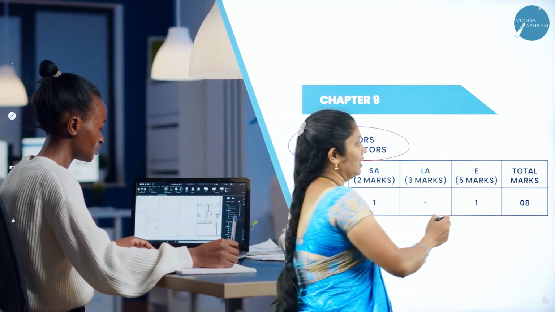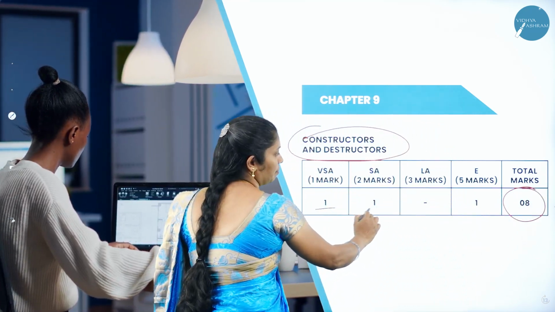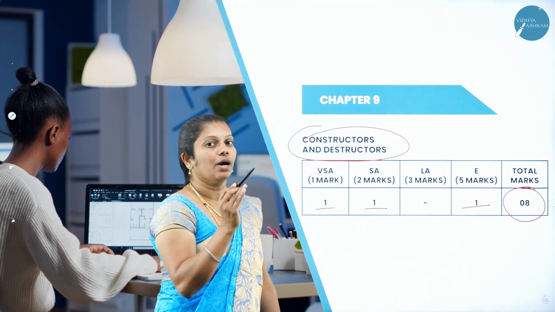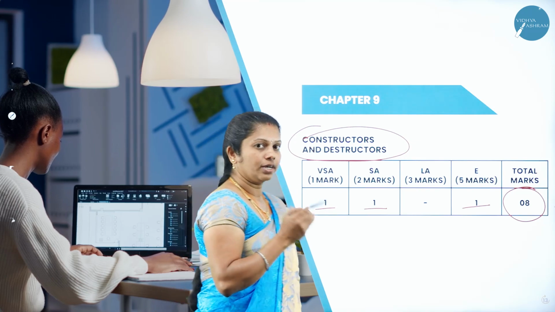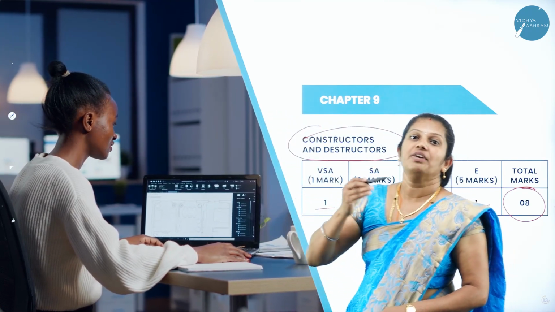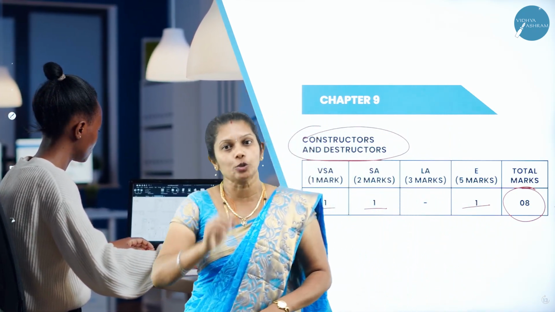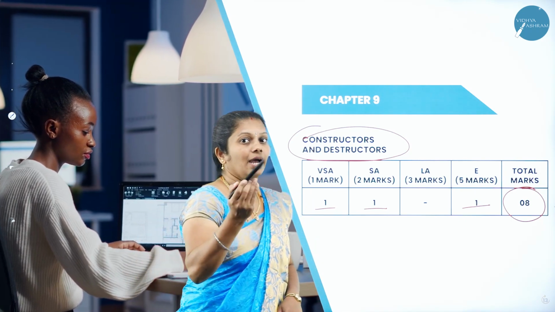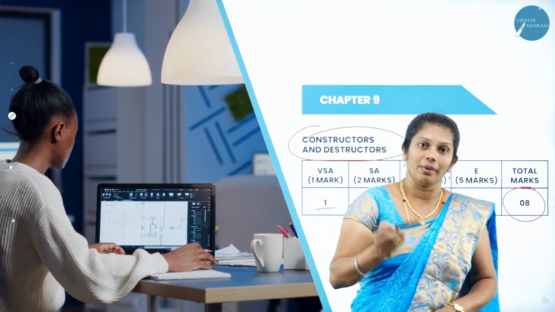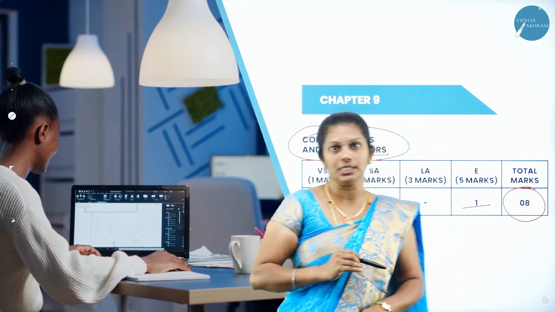Whereas the next one, the 9th chapter, is constructor and destructor. Whereas on this, the total weightage is 8 marks. Out of 8 marks, in part A 1 question, part B 1 question, as well as in part D 1 question. Totally 8 marks weightage in the annual exam. Whereas in this chapter also, you will come to know what you mean by constructor, which are the different types of constructor, how to initialize a constructor, what are the rules to write a constructor, types, under types, default constructor, parameterized constructor, copy constructor, how to use a destructor, everything you will come to know in this chapter.